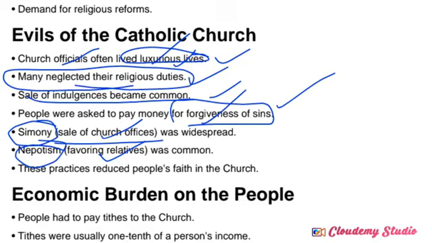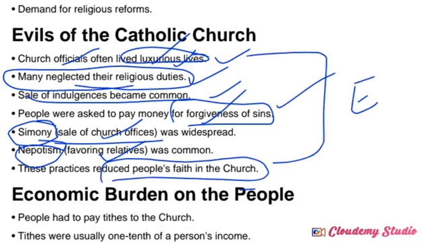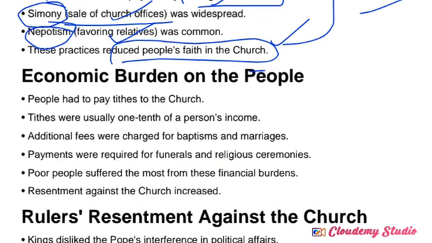It was also very common in the church authorities, and these practices reduced faith in the papacy and the church. Based on all these evils of the Catholic Church, people started to lose faith in the church authority. That's why we consider the evils of the Catholic Church one of the important causes for the rise of the Reformation movement.